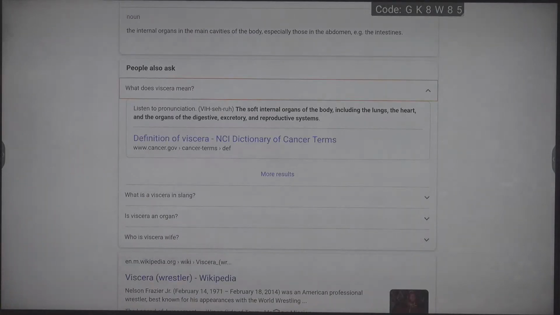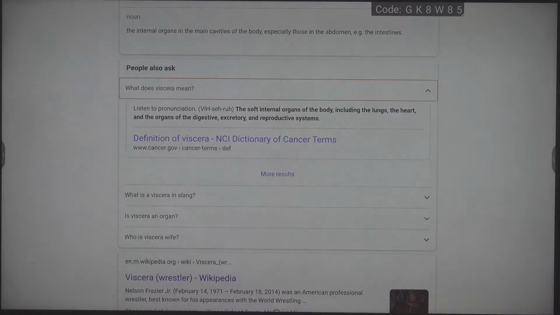What does viscera mean? The soft internal organs of the body, including the lungs, the heart, and the organs of the digestive, excretory, and reproductive systems. Our lungs, our heart, all our intestines, excretory organs like the urinary bladder, urethra, kidneys, and the reproductive system. That means in the female, ovaries, uterus, vagina, and in the males, testes and all the associated ducts that constitute our reproductive organs.